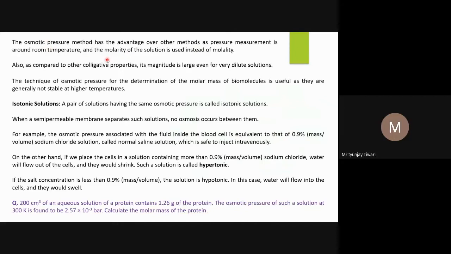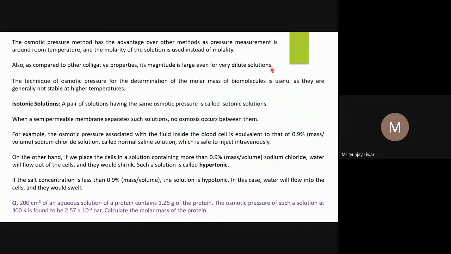So the osmotic pressure method has an advantage over the other methods as the pressure measurement is around room temperature, and also the molarity of the solution is used instead of molality. Also, as compared to the other colligative properties, its magnitude is large even for very dilute solutions. The change in osmotic pressure even for a very dilute solution is significant, so that we can measure it with the least amount of error. However, if you look at the relative lowering of vapor pressure, the elevation of boiling point or the depression of freezing point, in those cases we see very small differences.